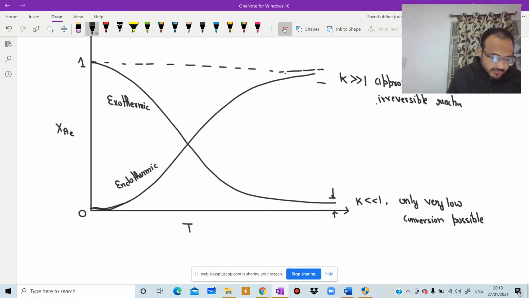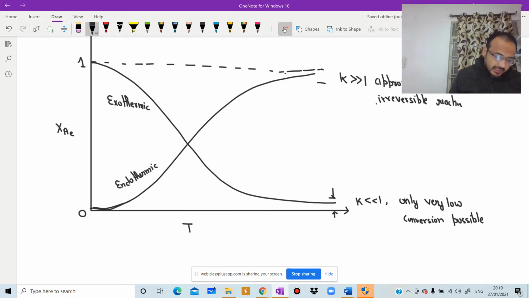So equilibrium conversion is the highest conversion that can be achieved in reversible reactions. We know that for endothermic reactions, the equilibrium conversion increases with increasing temperature, and for exothermic reactions, the equilibrium conversion decreases with increasing temperature. This diagram shows the effect of temperature on equilibrium conversion.